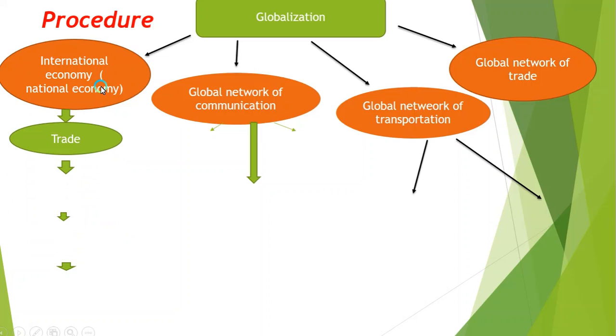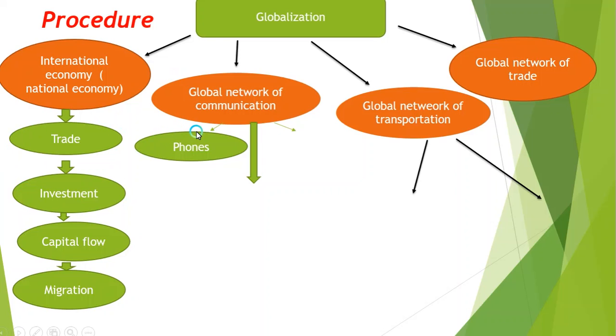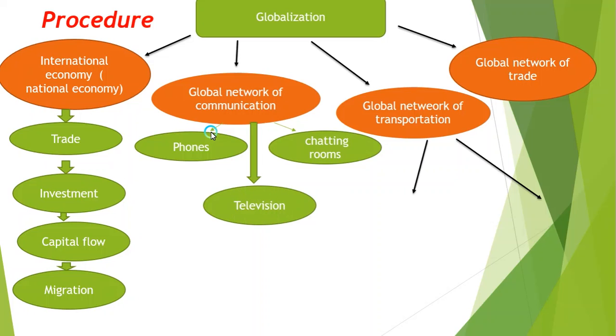So if this one is going to increase, how is it going to be affected? It is going to be affected by trading first, and then by investments, and then by the capital flow, and the last one will cause migration. The global network of communication, for example, communication used at that time, using phones, using chatting rooms, and also using television.